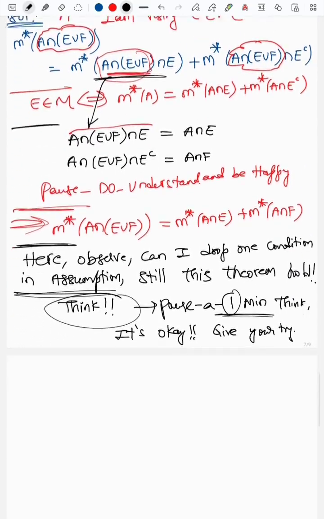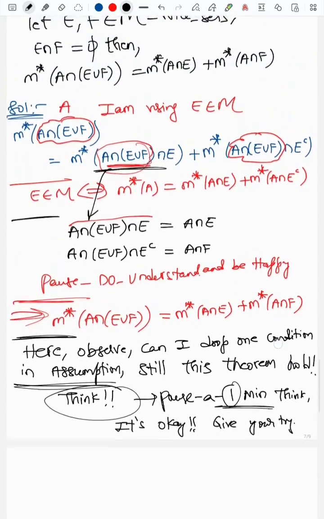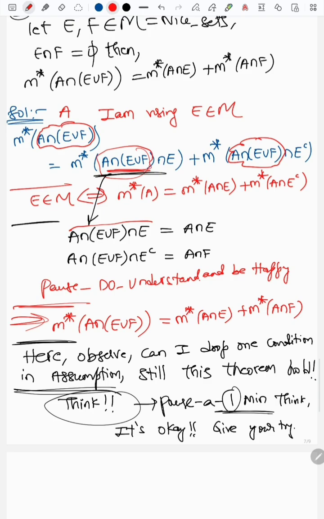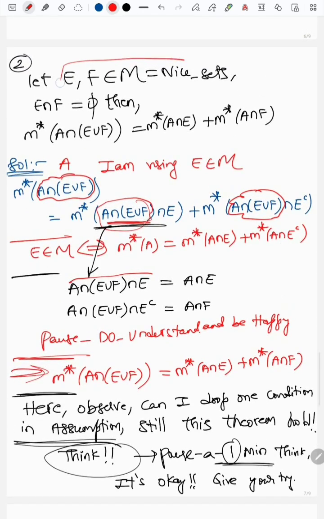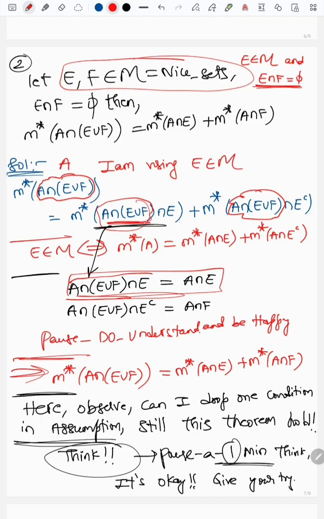Okay, I hope you have paused this video and tried this. If you observe, we have used only this E belongs to M. So we can drop a condition. We have used this fact to write this down. So the simple observation is that we can say E belongs to M and F is any subset of R with E intersection with F empty.